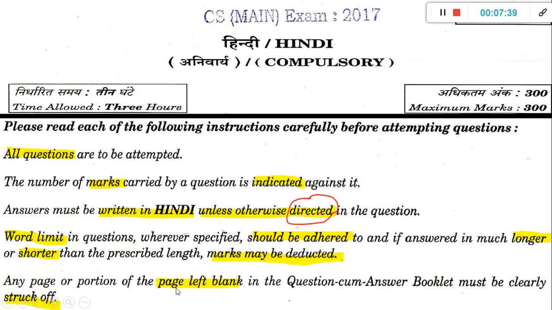Now, any page or portion of the page left blank in the answer booklet, I showed you as a sample in the mains answer writing test series video. Suppose there are 3 pages given to you for one answer and you need only 1.5 pages, you should strike off that remaining half page and the remaining 1 page. Else they will not even correct that answer. It is very strict. You have to strike off the unused portions.